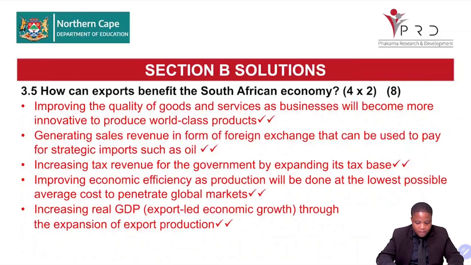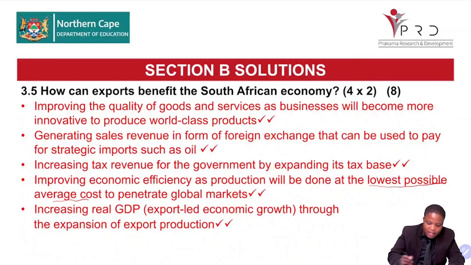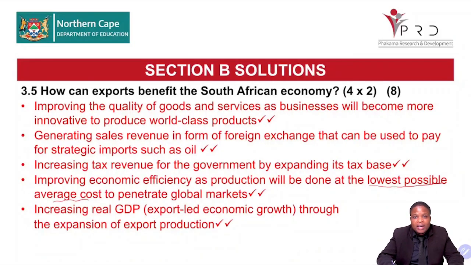Improving economic efficiency as production will be done at the lowest possible average cost to penetrate global markets. So when we are exporting, we will be now more efficient because we'll be producing more. So there is mass production. Mass production leads us into what? Producing at the lowest possible cost when there is mass production. So that will improve our economic efficiency.